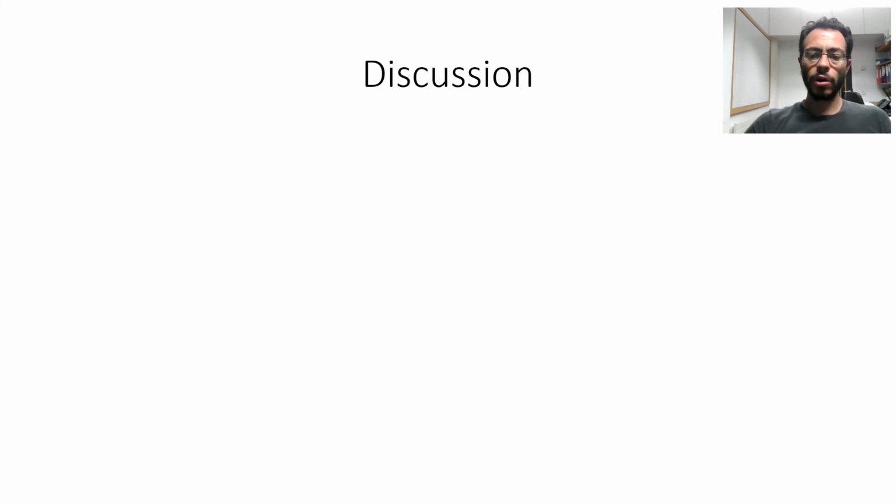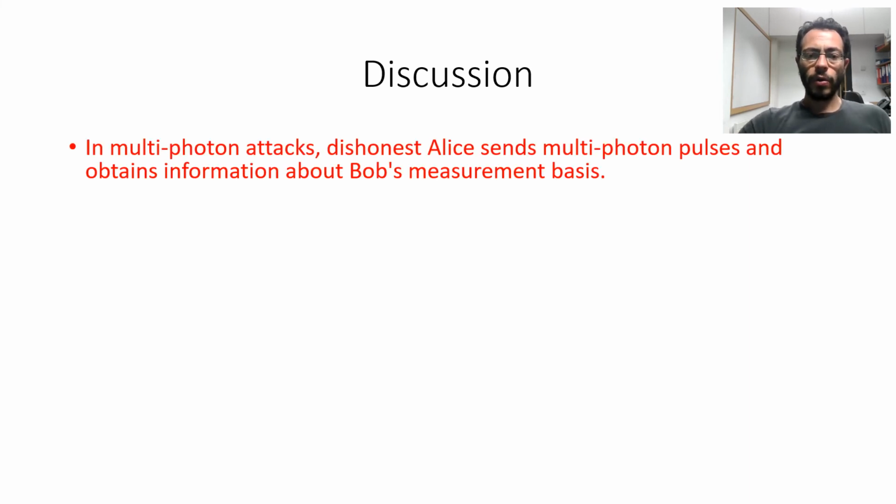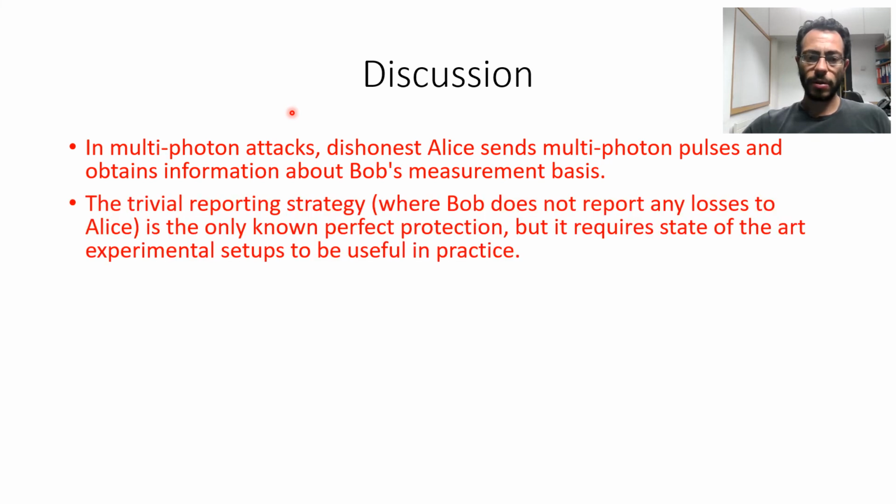So I will conclude with the following. In multiphoton attacks, dishonest Alice sends multiphoton pulses and obtains information about Bob's measurement bases. The trivial reporting strategy, where Bob does not report any losses to Alice, is the only known perfect protection, but it requires state-of-the-art experimental setups to be useful in practice.